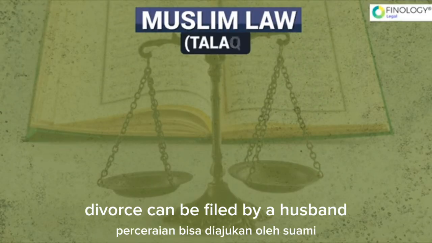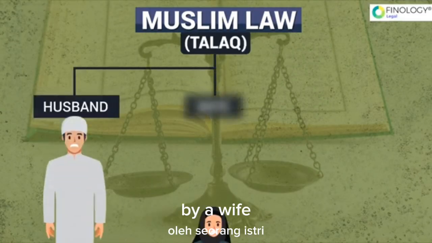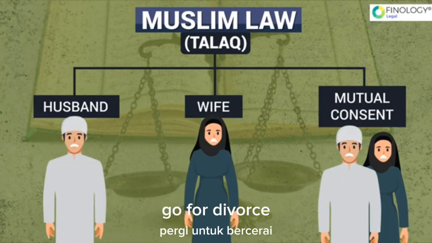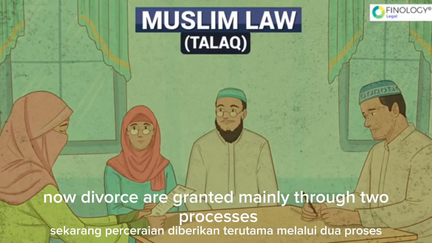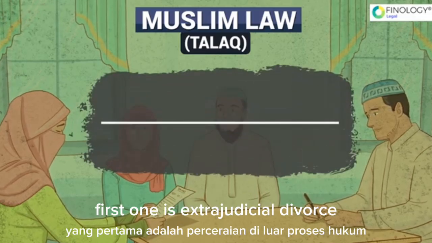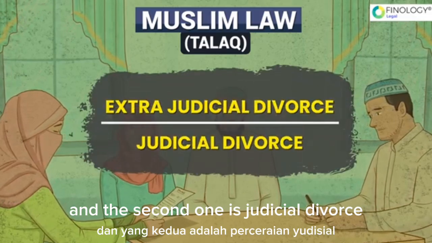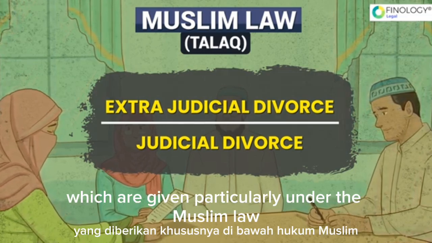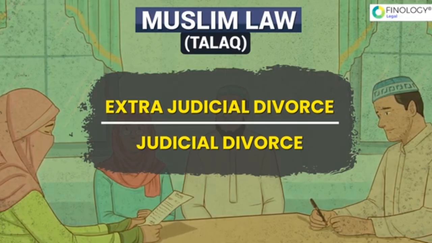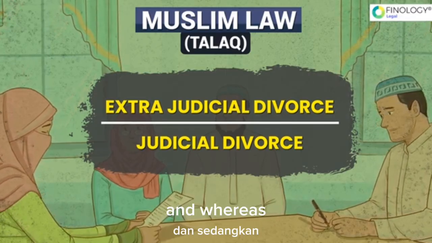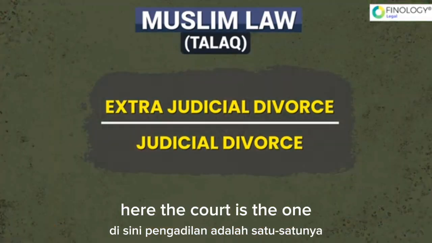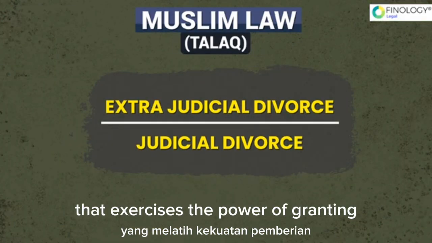Under Muslim law, divorce can be filed by a husband, by a wife, or they can mutually, through the process of mutual consent, go for divorce. Now divorce is granted mainly through two processes. First one is extrajudicial divorce and the second one is judicial divorce. Extrajudicial divorce are those ways which are given particularly under the Muslim law and they do not involve any element of court. Whereas when we talk about judicial divorce, as the name itself suggests, here the court is the one that exercises the power of granting divorce to a husband or wife.